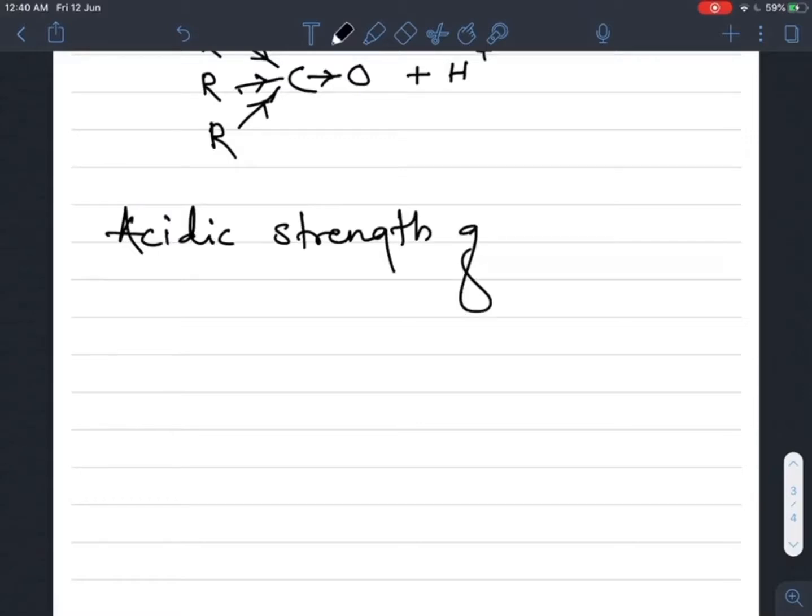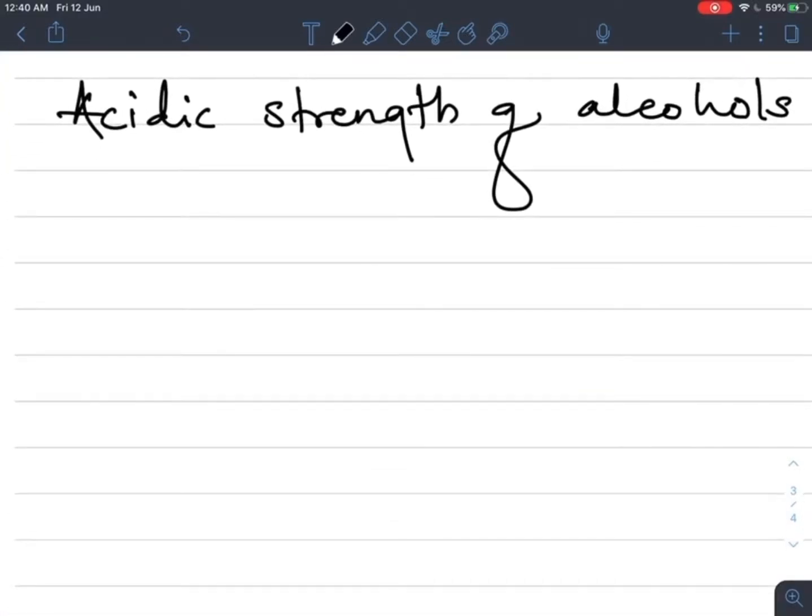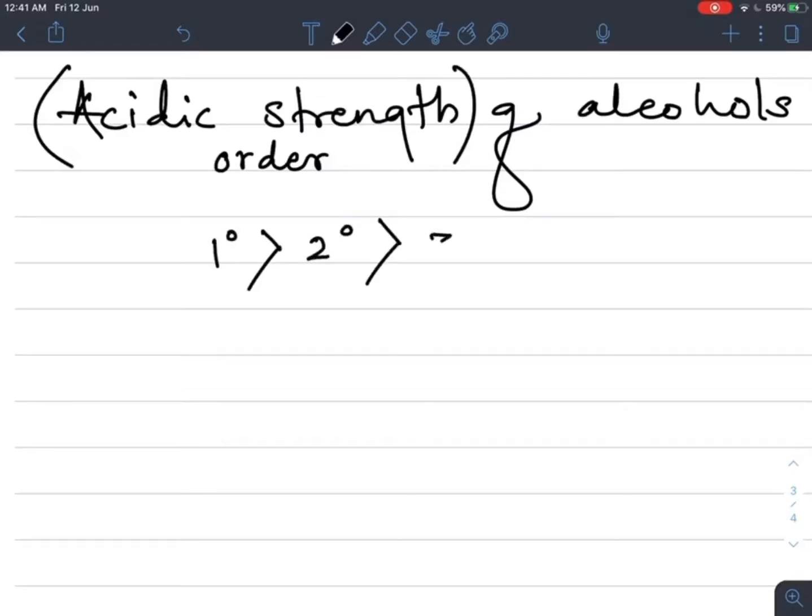of alcohols, of primary, secondary and tertiary, the acidic strength order of alcohols in primary, secondary, tertiary: primary alcohols are more acidic than secondary alcohols, which are more acidic than tertiary alcohols. So tertiary alcohols are less acidic than secondary than primary. Why is this the order which is shown by these alcohols?